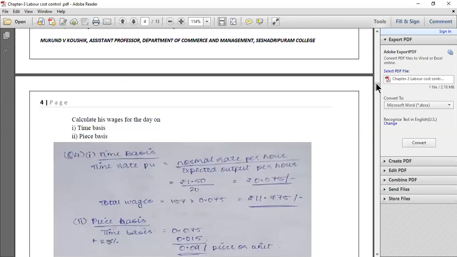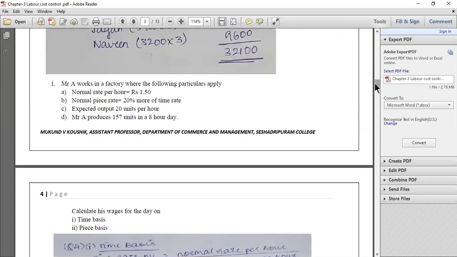Now moving on, let us look at another question. Look here, they are given, Mr. A works in a factory where the following particulars apply. Normal rate per hour is rupees 1.50. That means if the laborer engages himself in the production process in a factory for 1 hour, he will be paid 1 rupee 50 paisa.